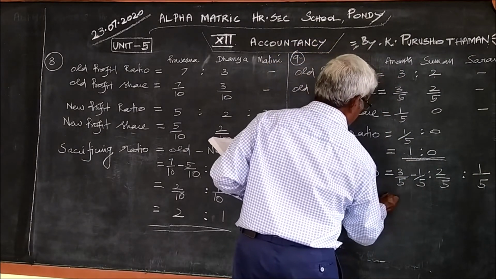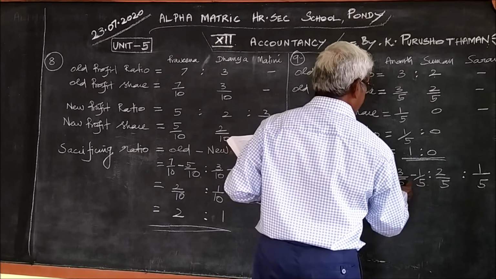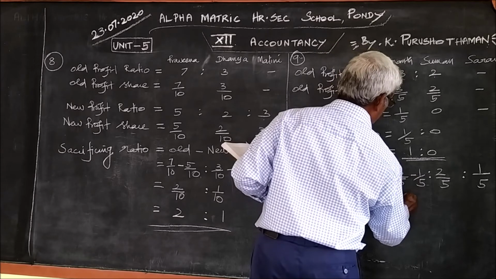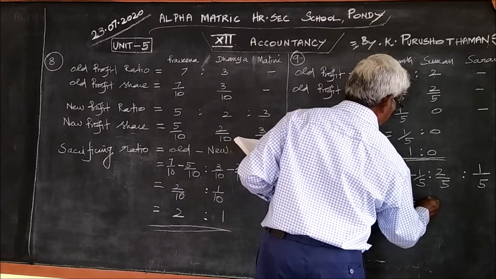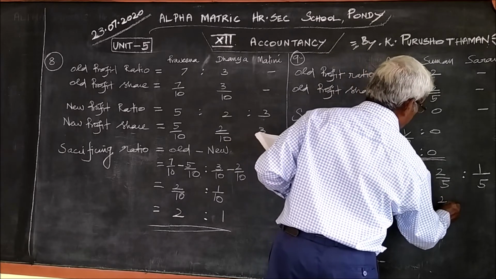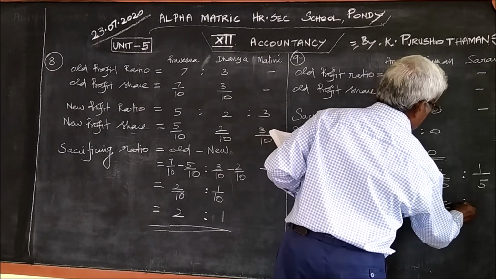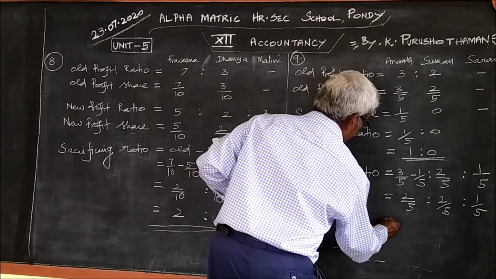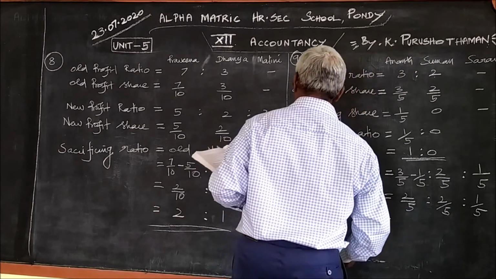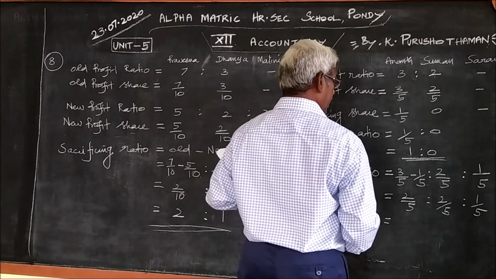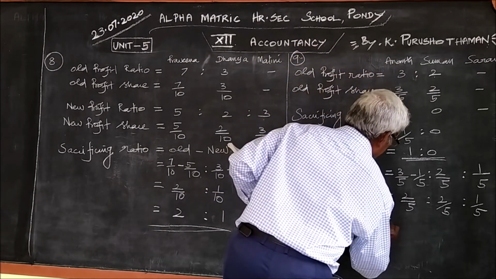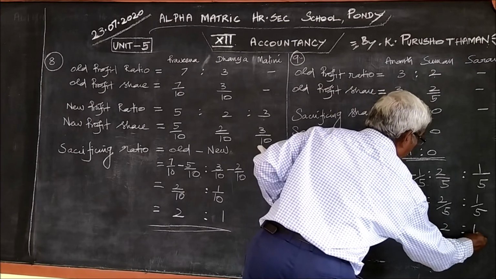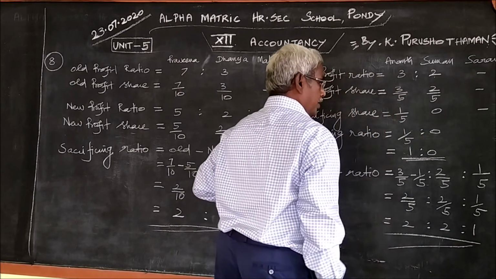Since the denominator is equal, we can subtract 3 minus 1, 2, 2 by 5. This is 2 by 5. This is 1 by 5. Since the denominators are equal, we can cancel the denominator and write the ratio 2 is to 1. This is the new profit ratio.